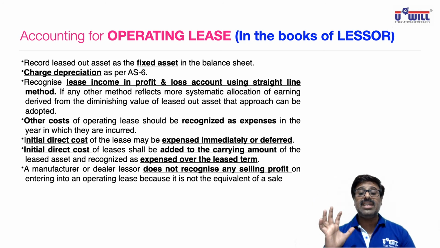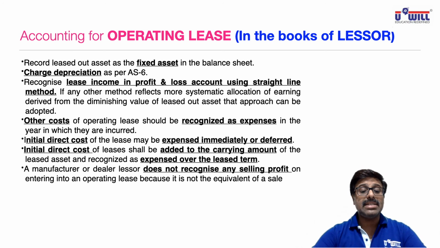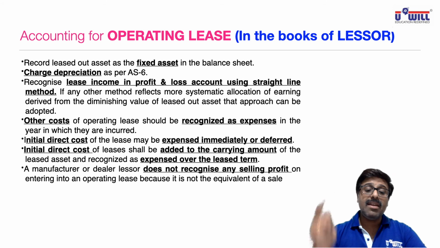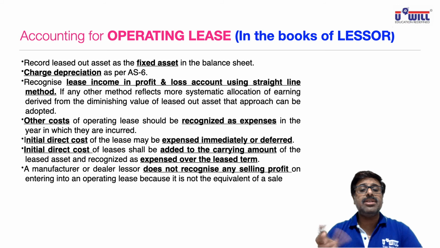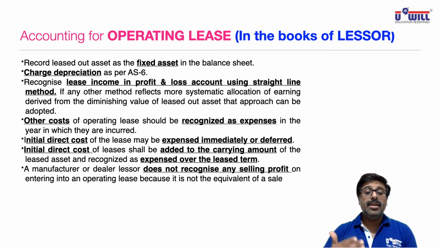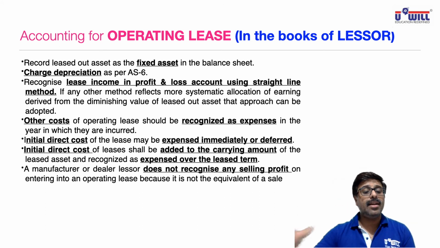So in the books of lessor, lessor is the owner. How will he record it? He will record the leased out asset as a fixed asset in the balance sheet, quite obvious because he is the owner. He will charge depreciation as per AS 6. He will recognize lease income, meaning the rental income, in profit and loss account using straight line method. So whatever fixed income he is going to get every month or every year, that fixed income, on straight line method, he will credit to P&L account. Whatever rent he is receiving, he will credit to P&L account.